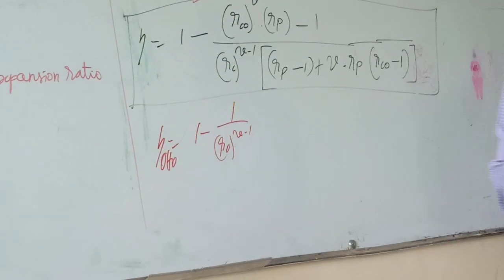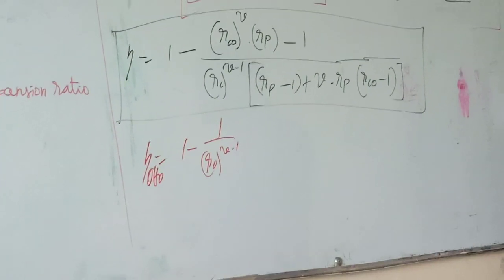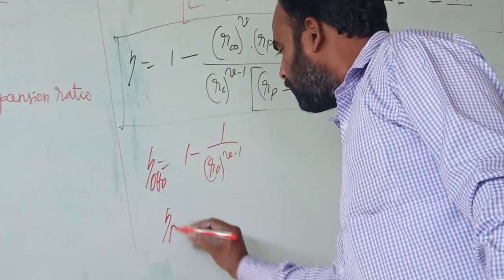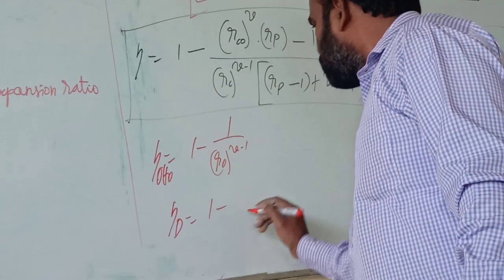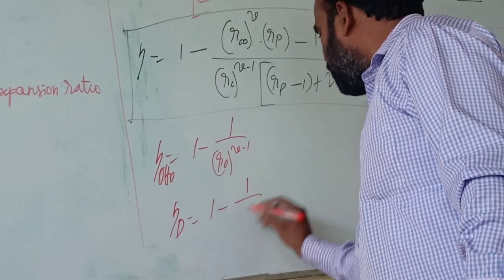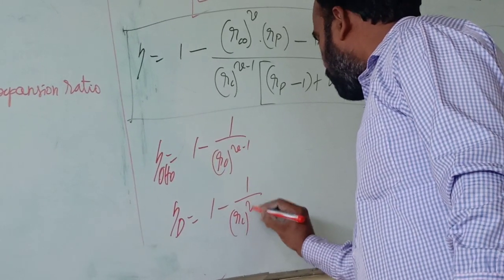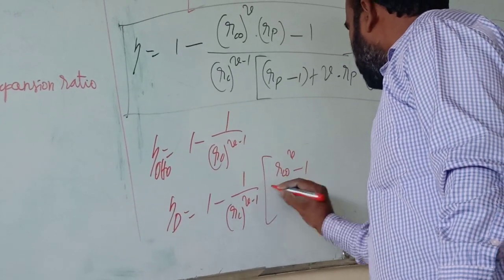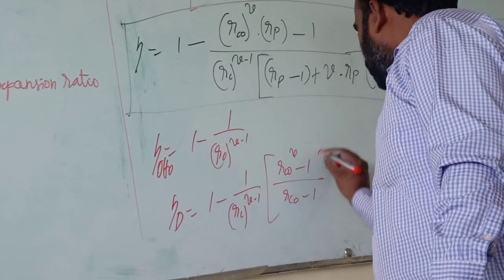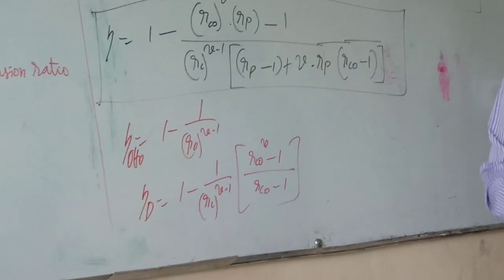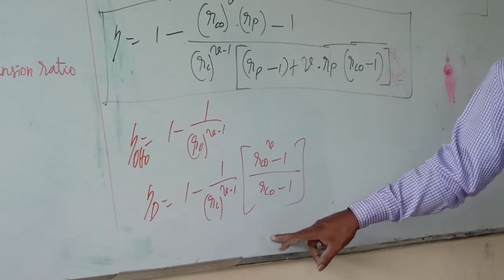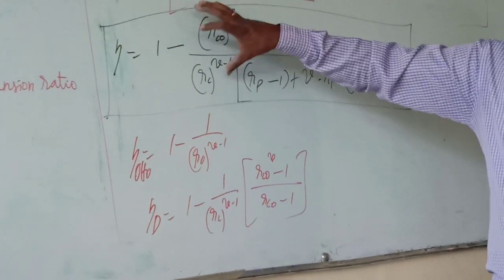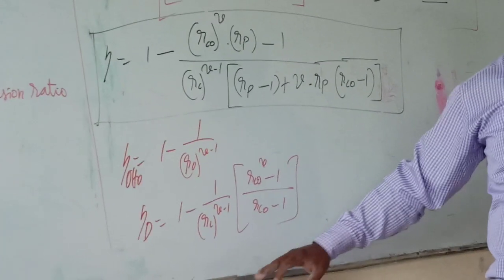Even for the diesel cycle we can remember: efficiency equals 1 minus 1 by RC power gamma minus 1 into RCO power gamma minus 1 divided by RCO minus 1. So anyway, only the Otto cycle equation you can remember. The remaining, dual and diesel cycles, are very difficult to remember.